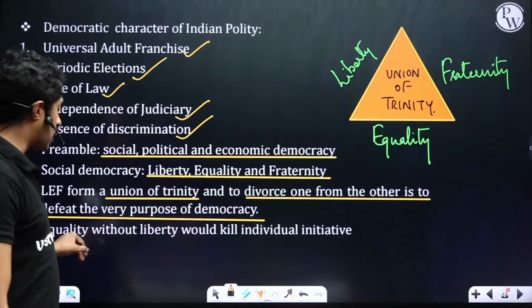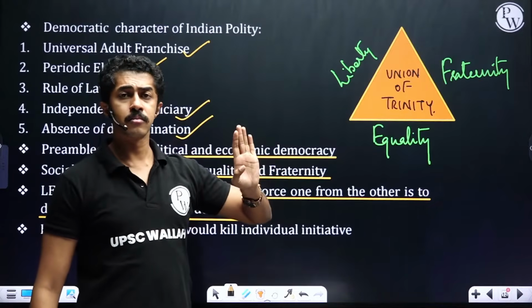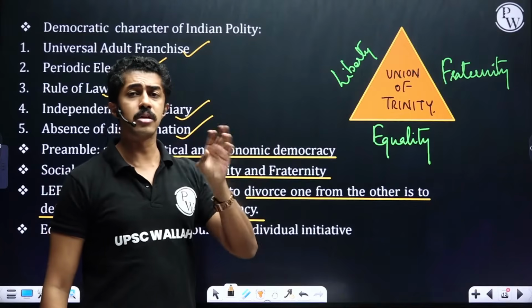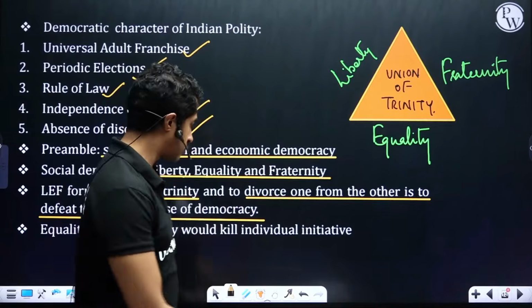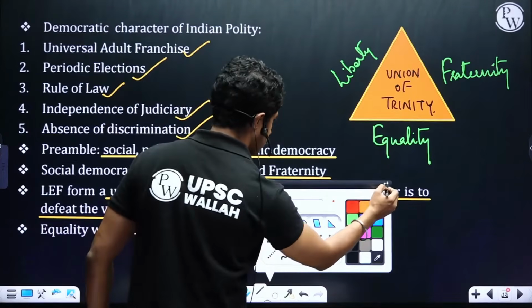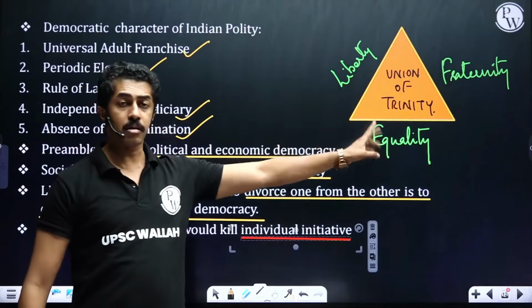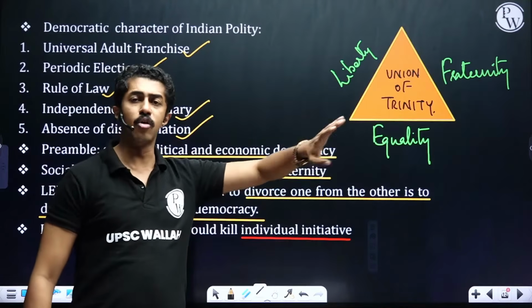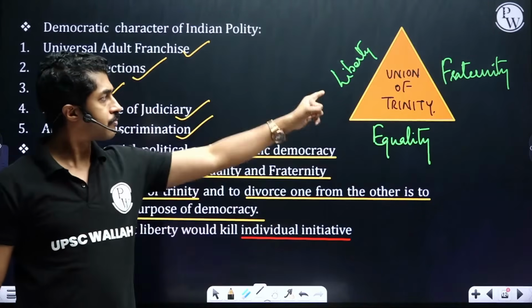That is equality without liberty. Everybody is equal, but there is no freedom to do anything. Means what? There will be no innovation or initiative. Everybody is equal, but no freedom means you will not have anything new to create.